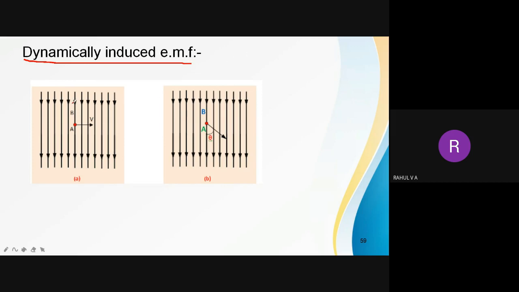So here you can see a diagram where these are all flux which is flowing. Flux is flowing in this direction. Assume that there is a conductor placed here, a conductor of length L. So what is the length of the conductor? L. Okay.